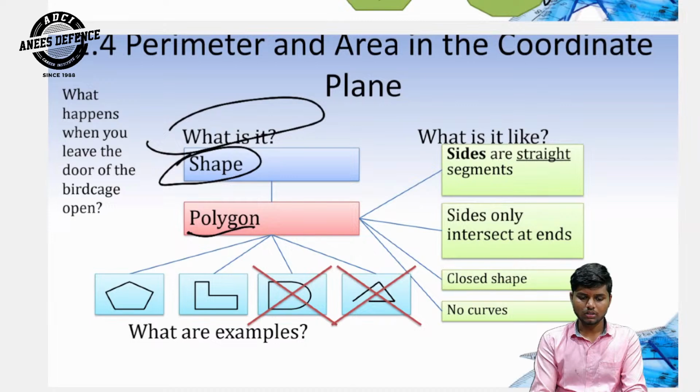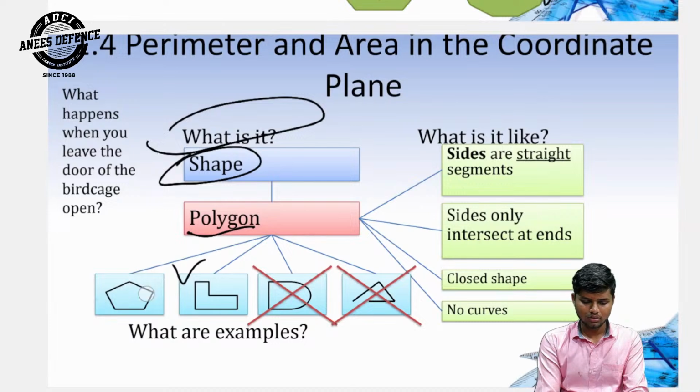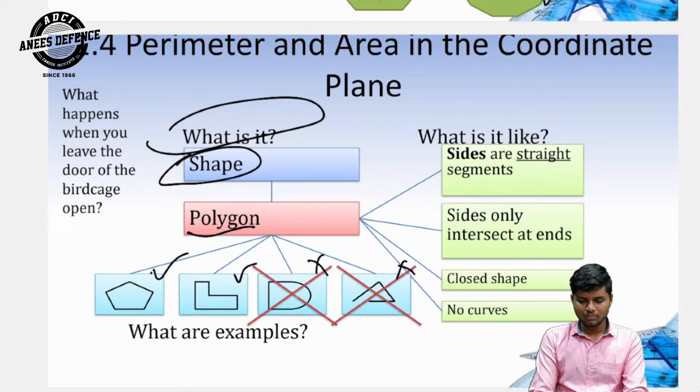Closed shape, no curves. This one is right. This is correct. This is correct. And this is correct. Why is this not correct? Any reason? No curves. What is this? No curves. And closed shape. This one is not closed.